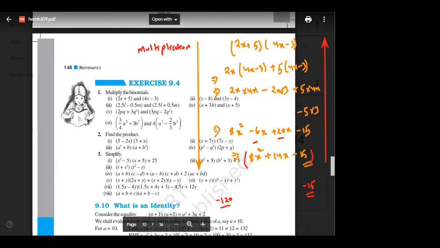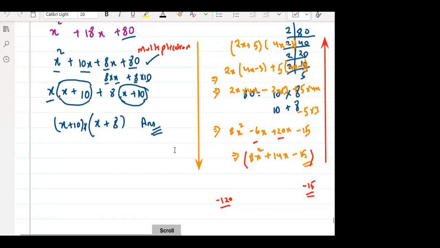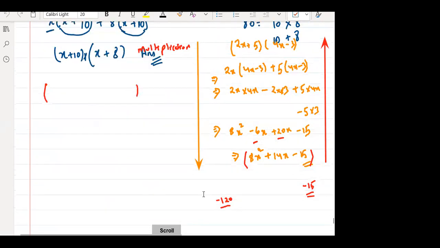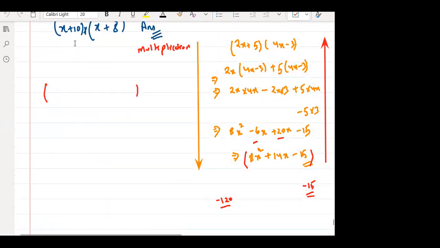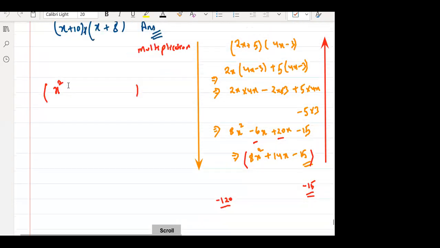Or do you want to check the question that we discussed? Let us see. We discussed these kind of questions, right? Hannah, can you see any relationship between what we discussed? Can you tell me any difference between this question and the question that we discussed, which was x square plus 18x plus 80?